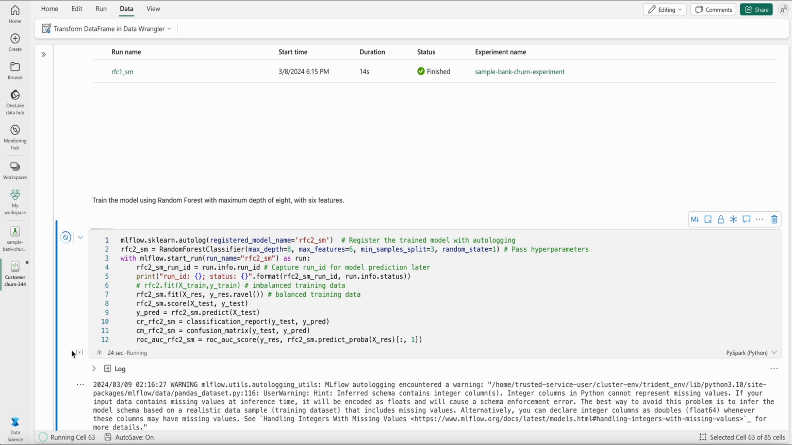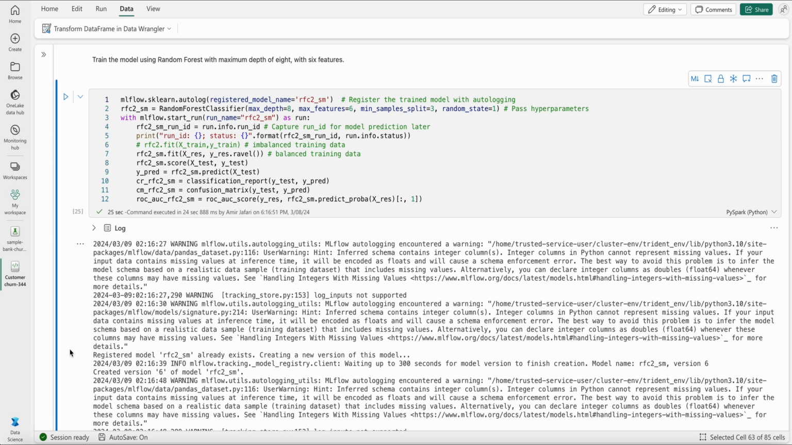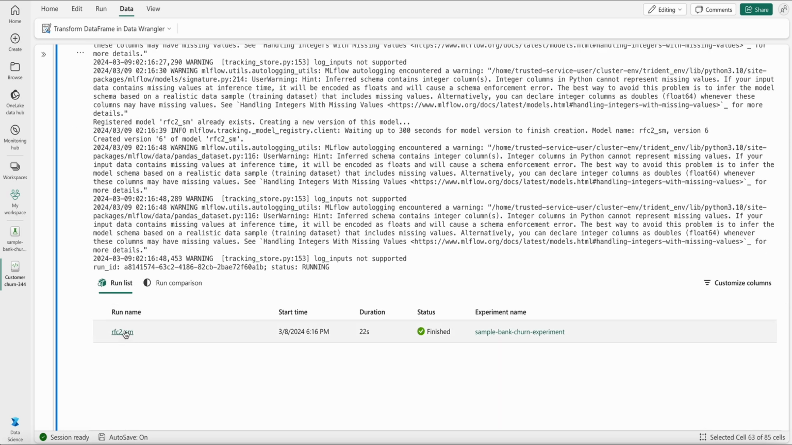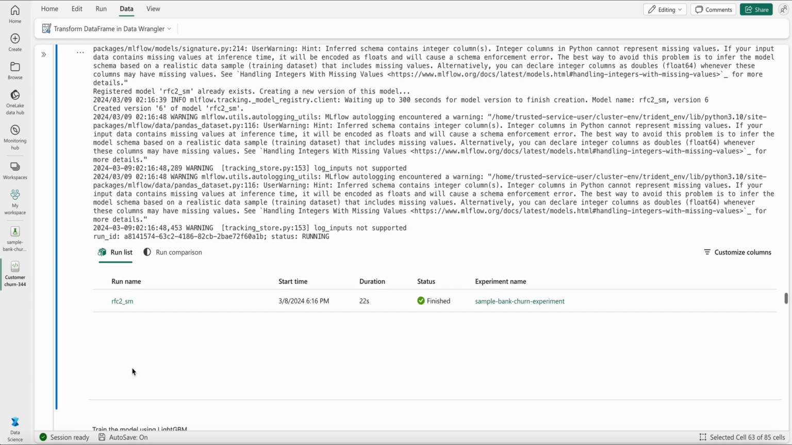All of them will be automatically logged, which is very useful because in real use cases you want to train many different models, and that enables you to easily track all of them. Again, you can see that it's all done, and all of the parameters associated with this model are being saved here. I'm not going to go there, but you get the idea.